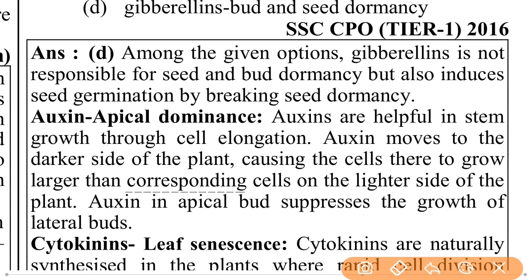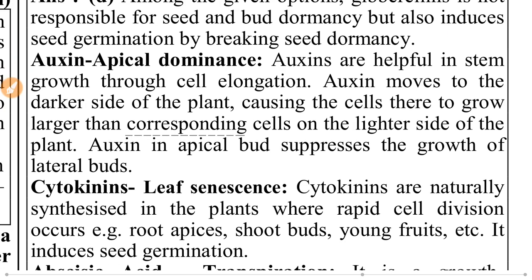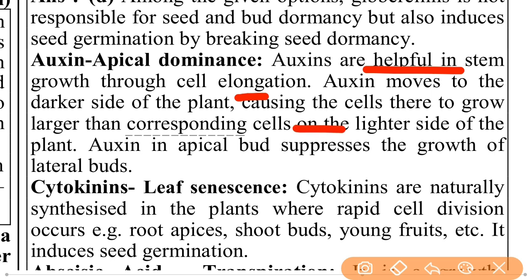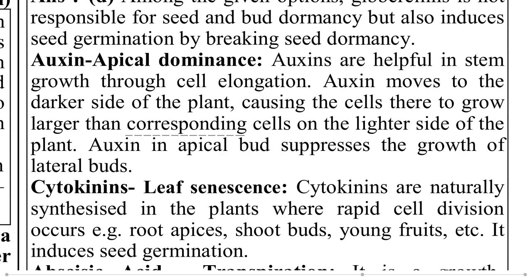Among the given options, gibberellins is not responsible for seed and bud dormancy, but also induces seed germination by breaking seed dormancy. Auxins and apical dominance: auxins are helpful in stem growth through cell elongation. Auxins move to the darker side of the plant, causing the cells there to grow larger than corresponding cells on the higher side of the plant. Auxin in the apical bud suppresses the growth of lateral buds.